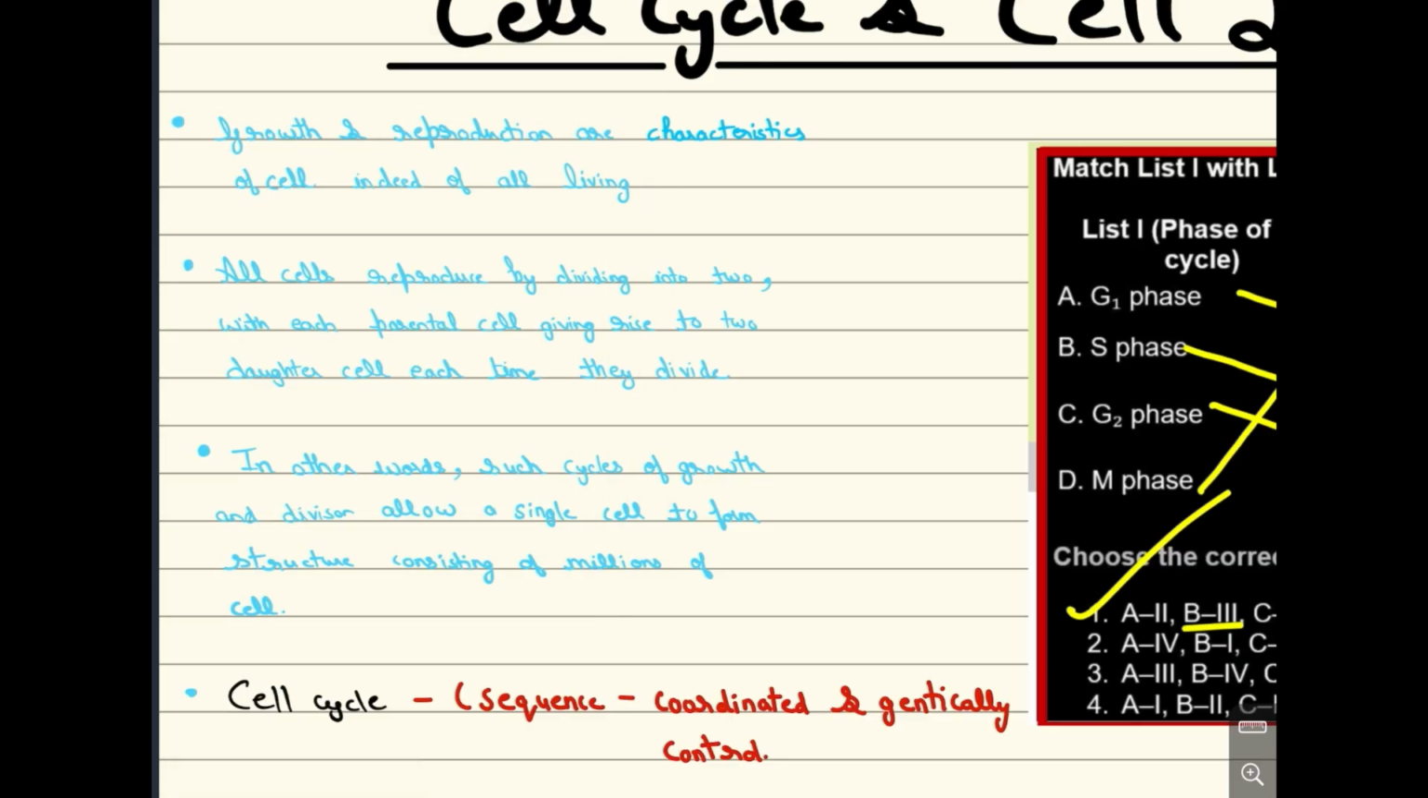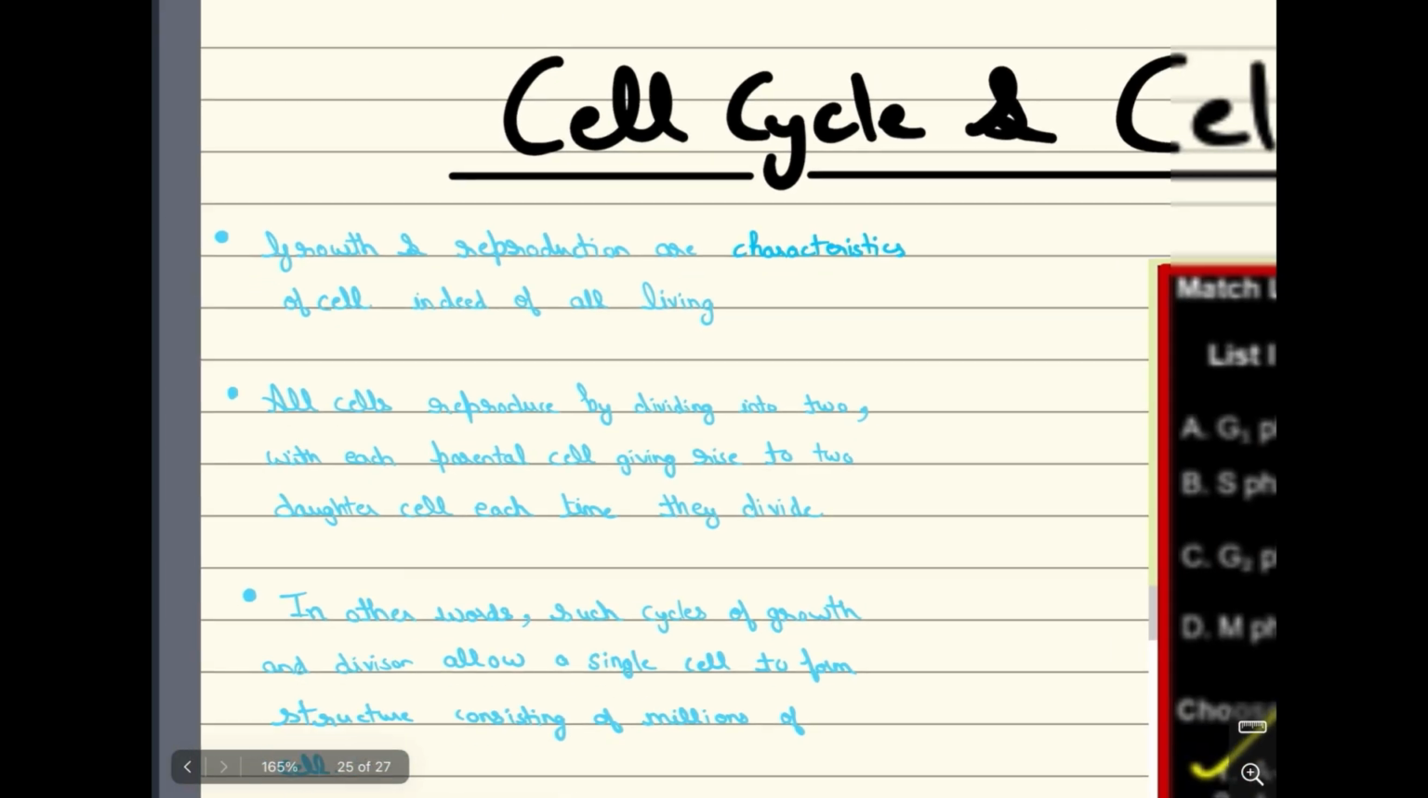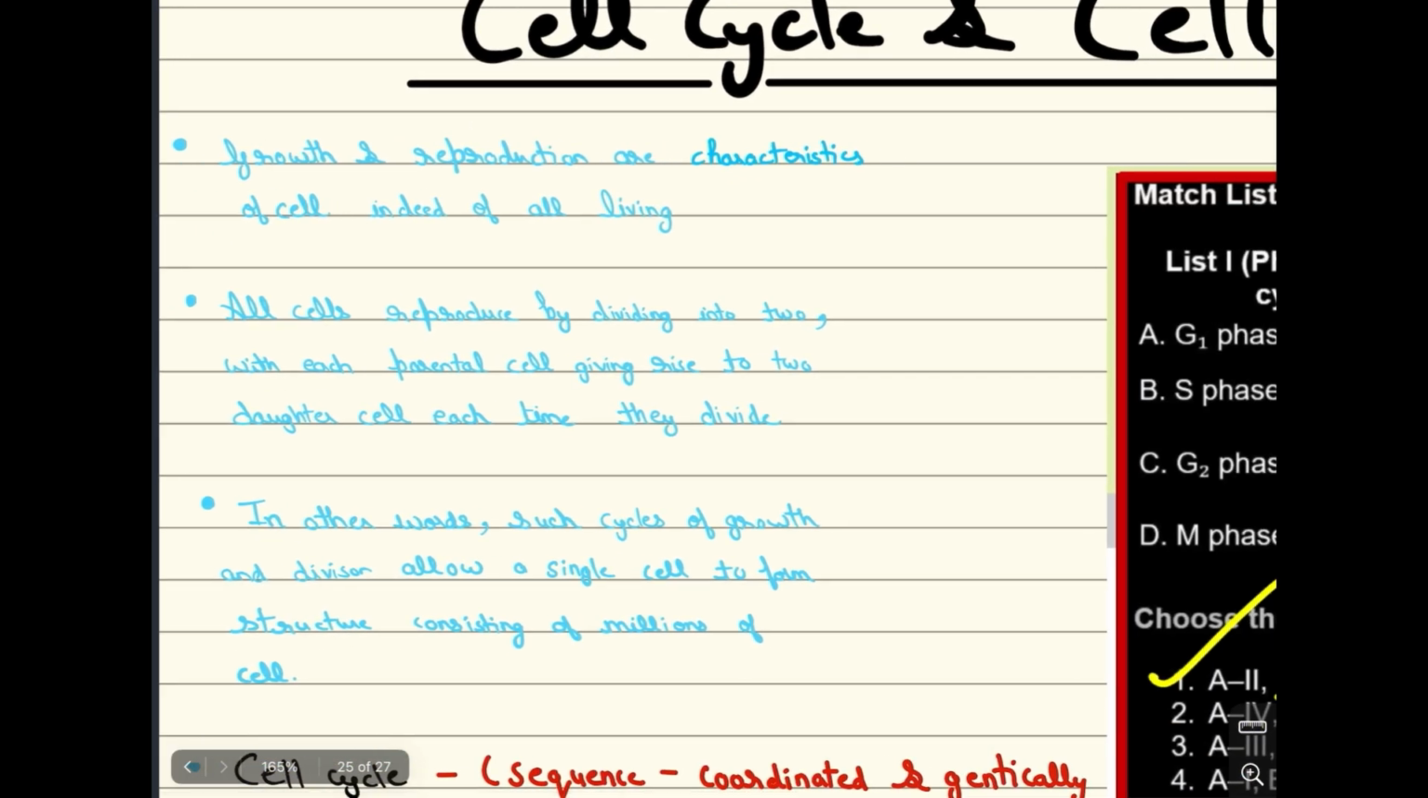So now the points are there: growth and reproduction. You know what growth and reproduction are. Right now you are in the age of growth, and reproduction is a character of all living things. All cells reproduce by dividing into two, with each parent cell giving rise to two daughter cells as they divide. This is a parent cell with a nucleus that is going to divide into two daughter cells. In other words, such cycles of growth and division allow a single cell to form a structure consisting of millions of cells. You know our body is composed of millions of cells.